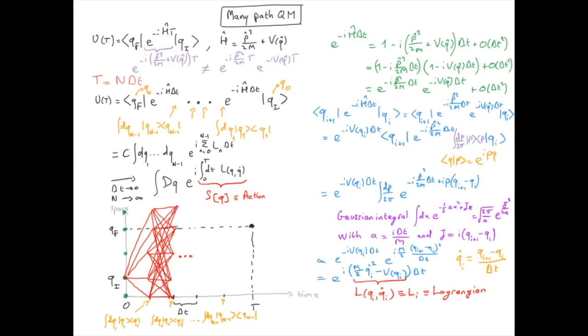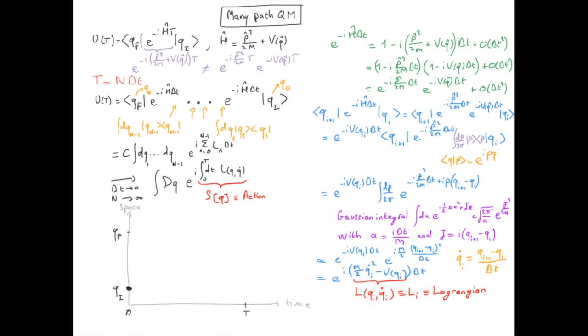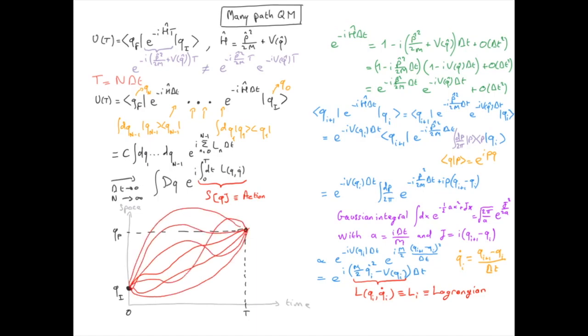For the last interval there is no completeness relation, therefore every final evolution will end up in the same final event in t. We see that we have many possible paths to go from the initial event to the final event. And when we take the continuous limit where delta t goes to 0, this interval becomes infinitely small. Therefore the path becomes continuous and we have an infinite number of paths joining these two events. Note that by construction the paths can go up and down in space but can't go backward in time.